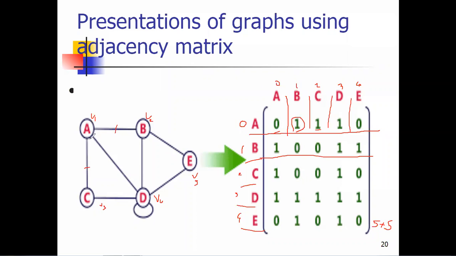Okay, so I hope everyone is clear. A to C, edge is present, the value is 1. Now we check A to D. A to D, whether an edge is present? Yes, that's why the value is 1 here. Again, check whether any edge is present for A to E. No, that's why the value is 0. Likewise, we are going to fill the values here.